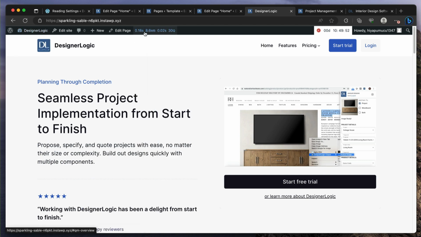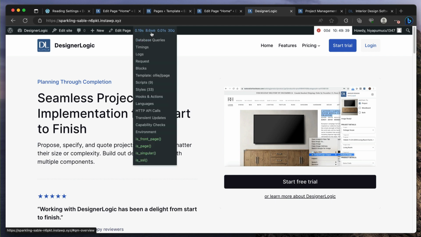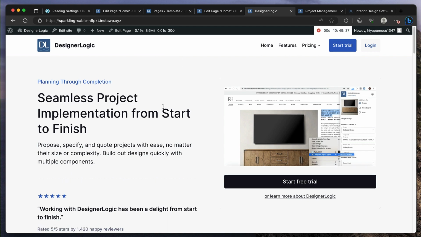But still, look, there it is. The whole page load was 0.18 seconds to load. And we're not even in a high performance setup, we're just in an instant site that we just spun up at the beginning of the call. So it's nice, and it's just using 8 MB of memory. You can load it up now. If we give you this link, you can go to the page and it'll work.